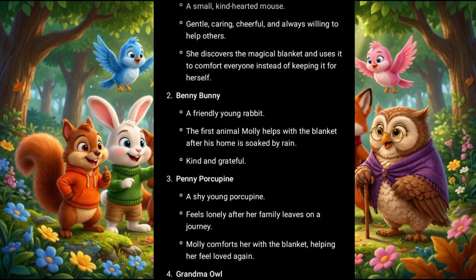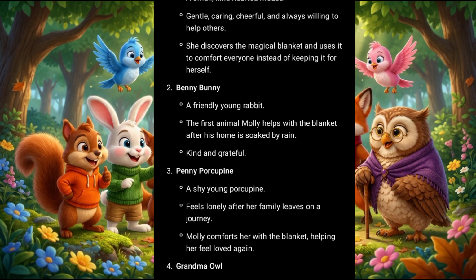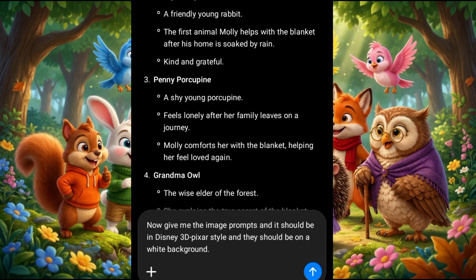Then after getting the list of the characters in this story, I am going to give it this prompt. Now give me the image prompts, and it should be in Disney 3D Pixar style, and it should be on a white background. Yes, I want to generate them on a white background because we are still going to generate the scene by scene images.